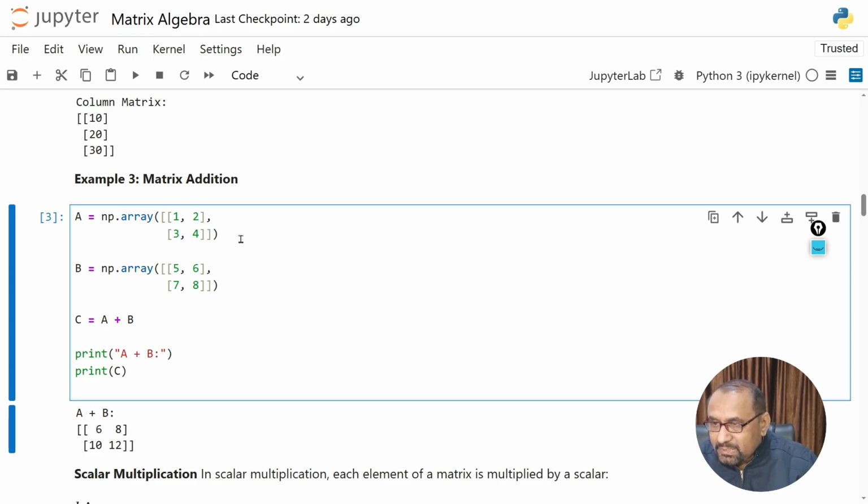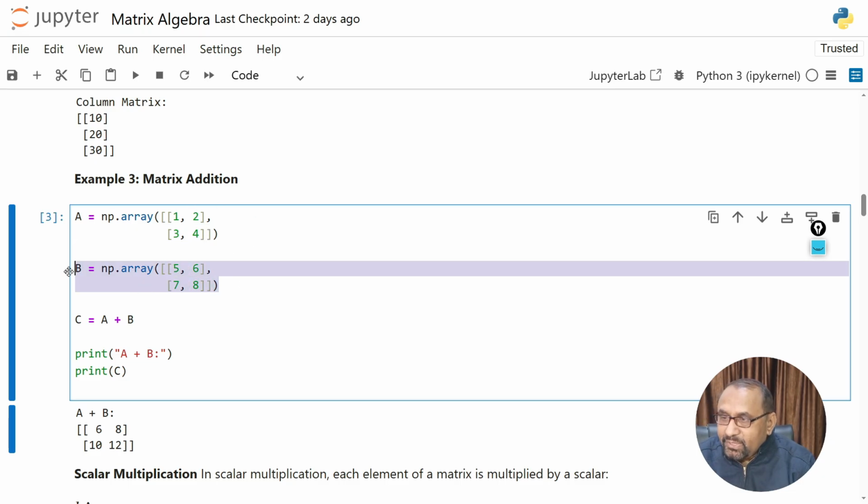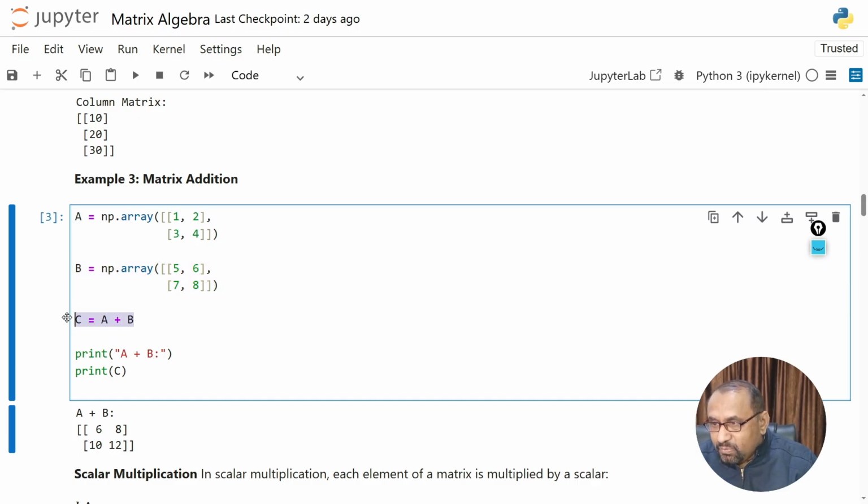That means this is the 2 by 2 order matrix, and this is again a matrix of 2 by 2 order, and C is equal to A plus B. This is the addition of these two matrices, A and B. Here we want to print the addition of these two matrices. If you are interested, we can also print matrix A and matrix B.